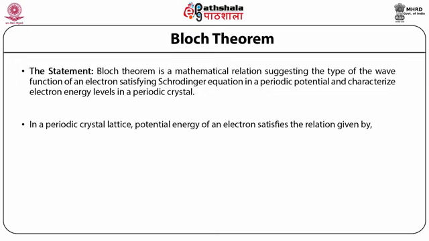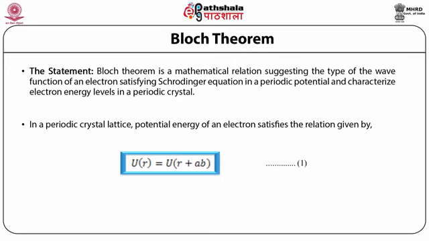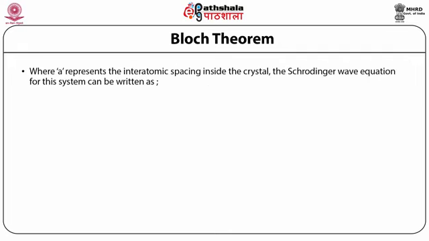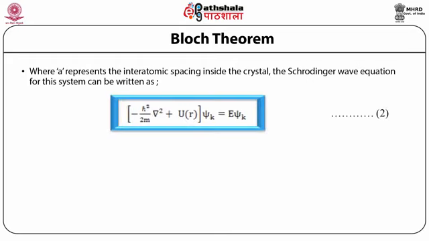In a periodic crystal lattice, the potential energy of an electron satisfies the relation U(r) = U(r + a), where a represents the interatomic spacing inside the crystal, and the Schrödinger wave equation for the system can be written as (-ħ²/2m ∇² + U(r)) ψ_k = E ψ_k.